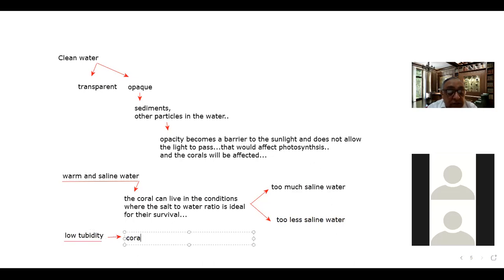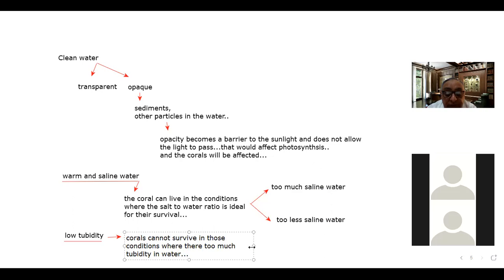Corals cannot survive in those conditions where there is too much turbidity in water, right? So this is the point.